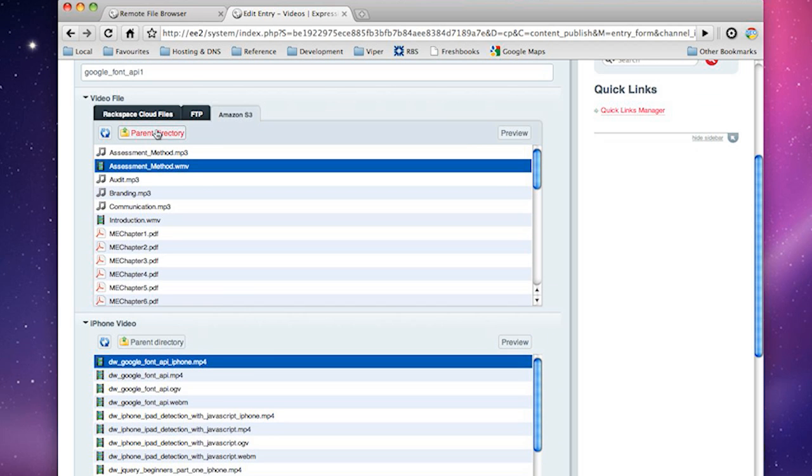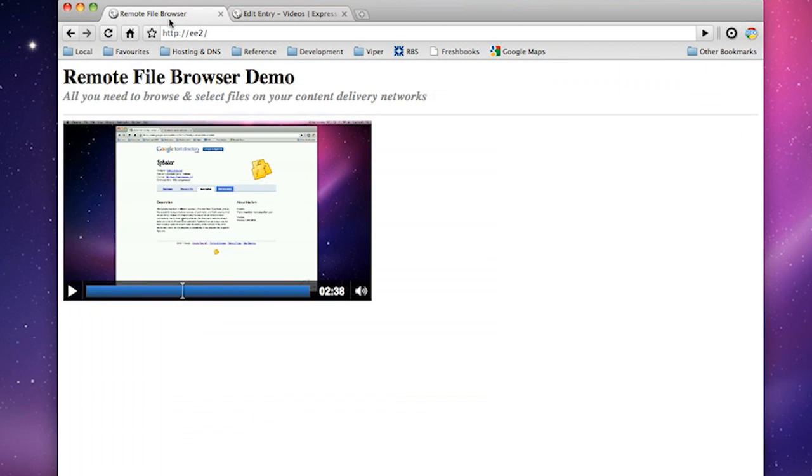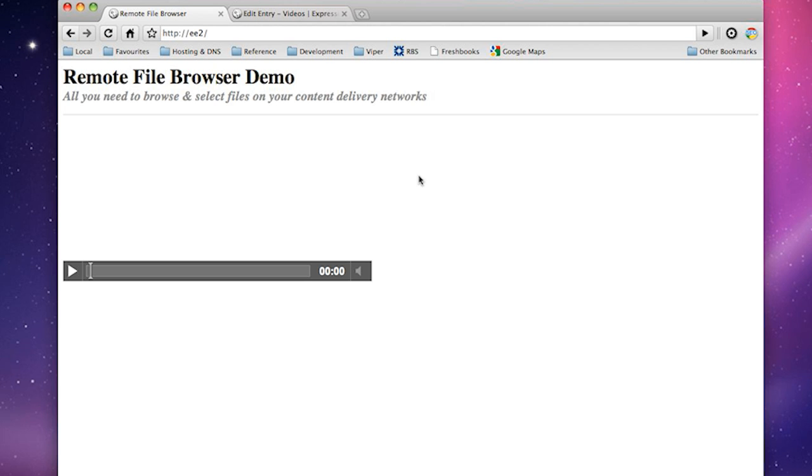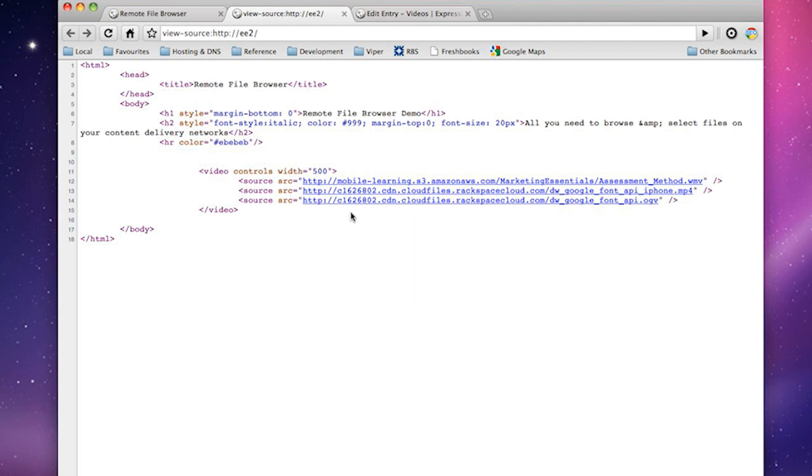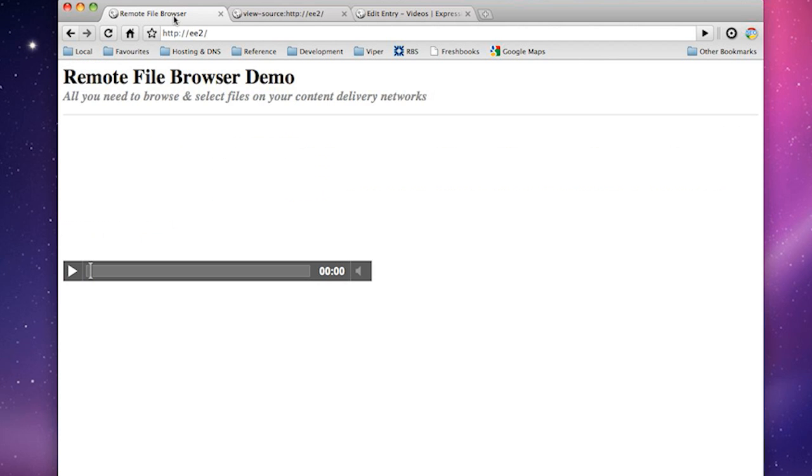And just to prove this is working, this is now selected on Amazon S3. I mean, this WMV won't work in this, but if we look at the page source, we see that this is now running off an Amazon S3 account, and at no point have we had to copy and paste anything. It's just correctly figured out the file path to it.